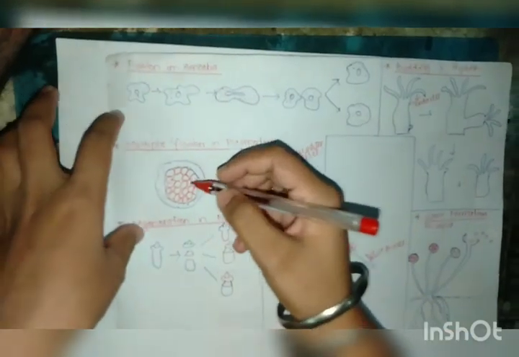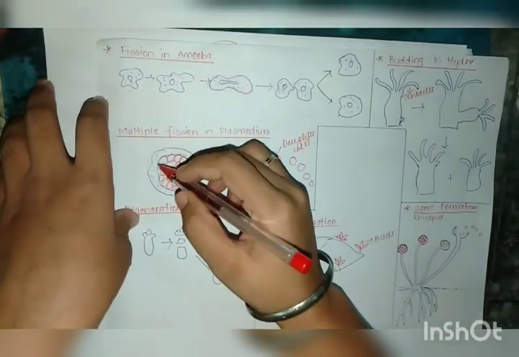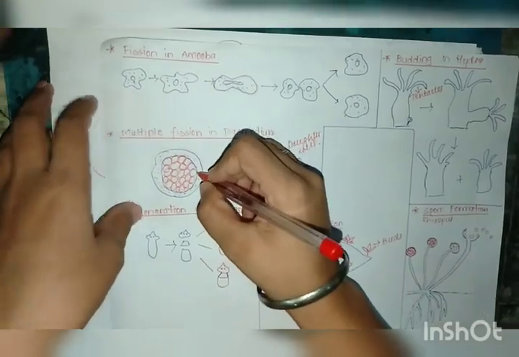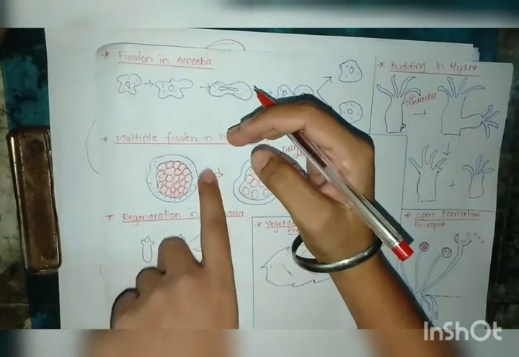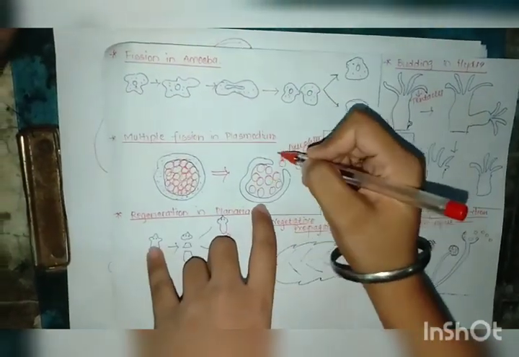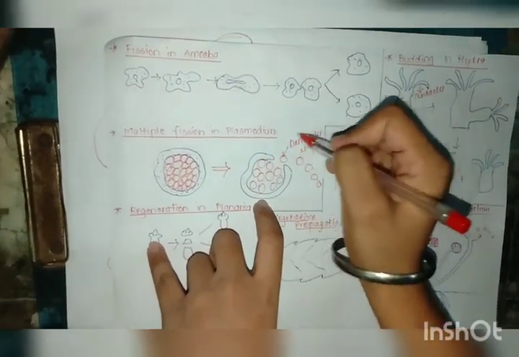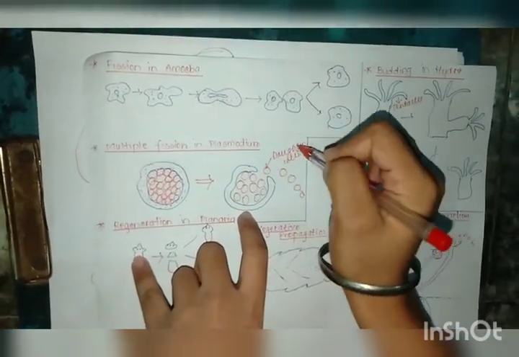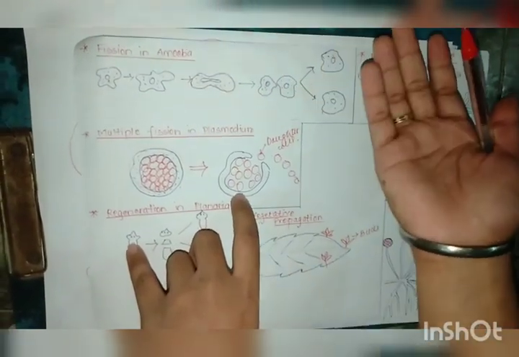The nucleus starts dividing inside the cyst, and during favorable conditions when they get water and everything, eventually the cyst bursts and all the nuclei get out of the cyst, and each and every nucleus gets converted to daughter cells.